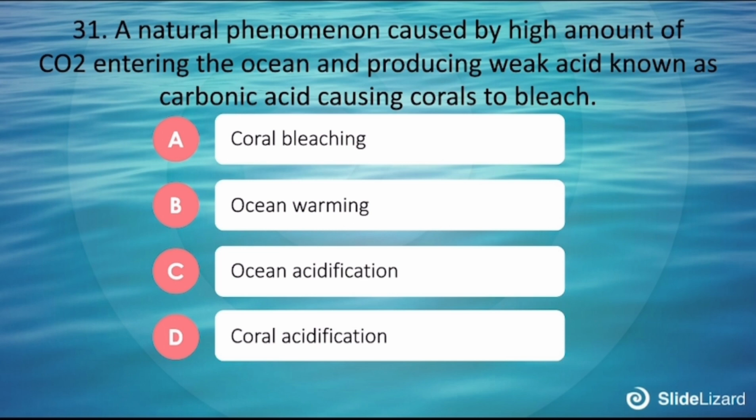31. A natural phenomenon caused by high amount of CO2 entering the ocean and producing weak acid known as carbonic acid, causing corals to bleach. A. Coral bleaching. B. Ocean warming. C. Ocean acidification. D. Coral acidification.